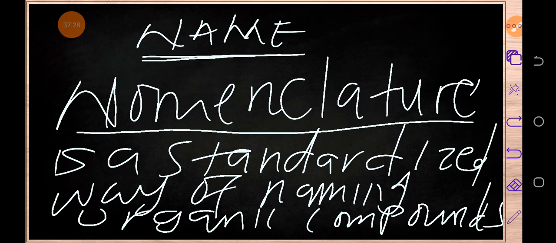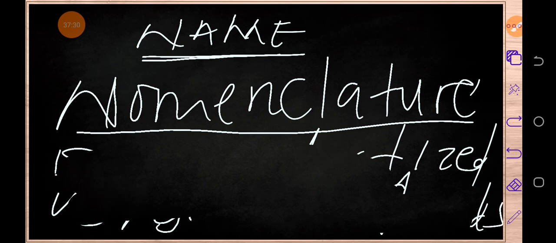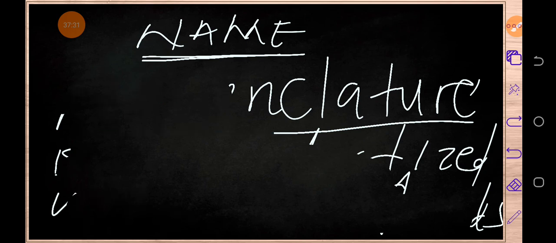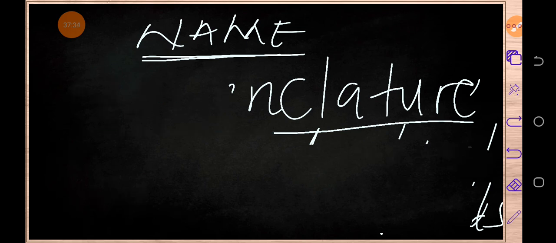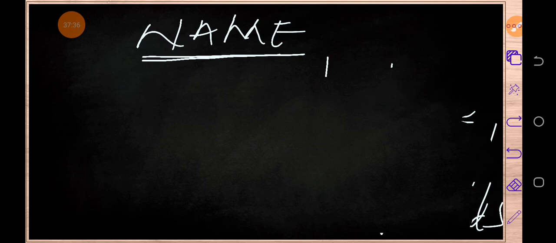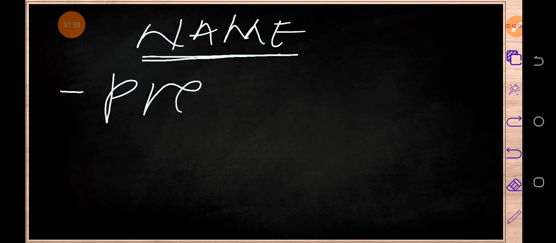So what you need to understand here is that whenever you are writing the name of any member from any family, the name of organic compounds has got two things. Number one, they have got what we normally call a prefix, which is the first part of the name.